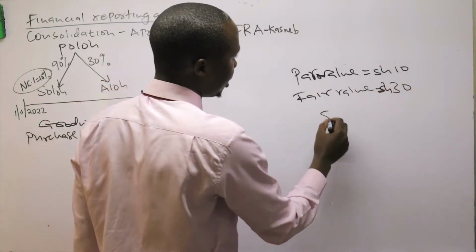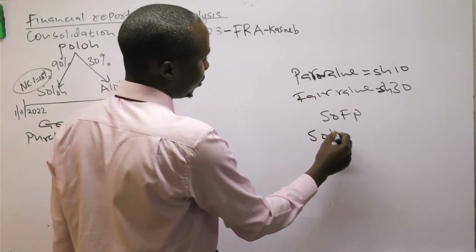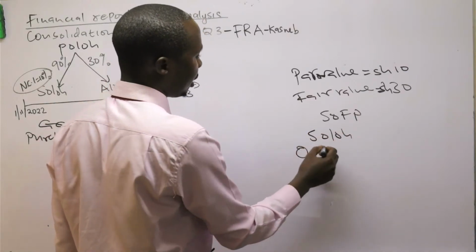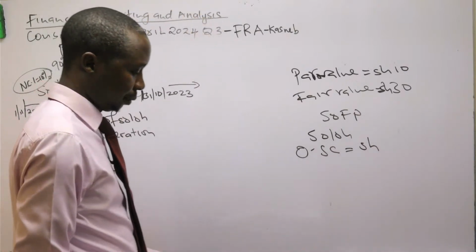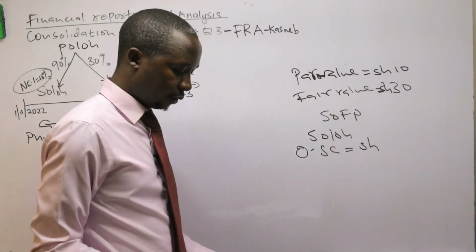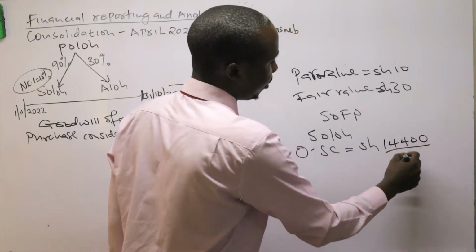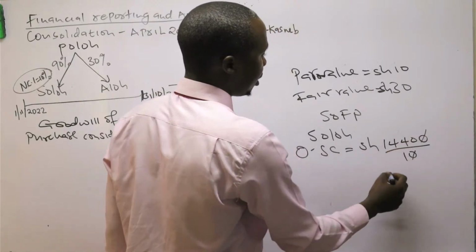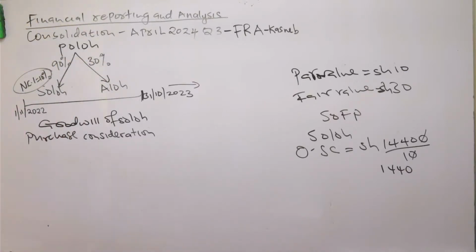Which shares? You go to the statement of financial position. You check Soro's statement of financial position under the ordinary share capital. The ordinary share capital in Soro is 14,400. To get the number of shares, remember the par value is 10, so the number of shares is 1,440.